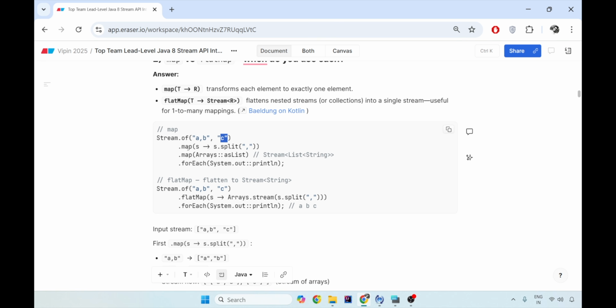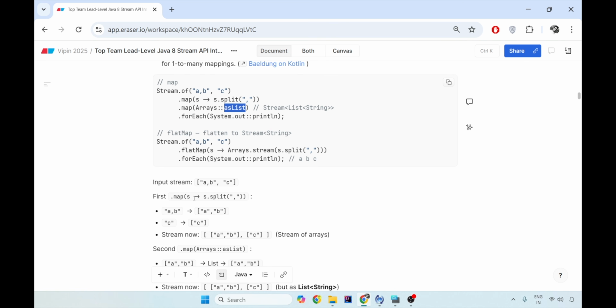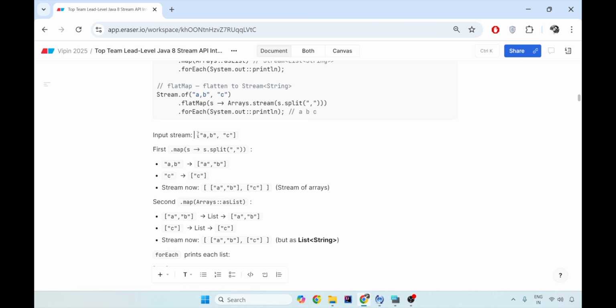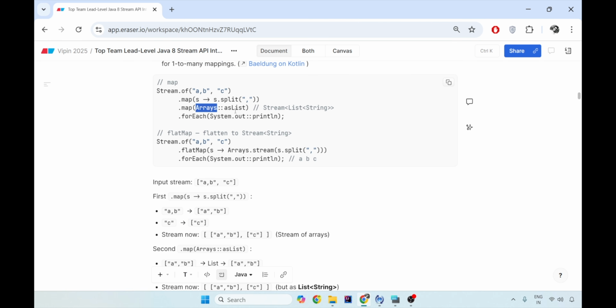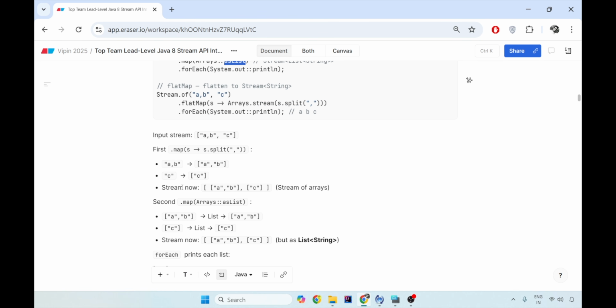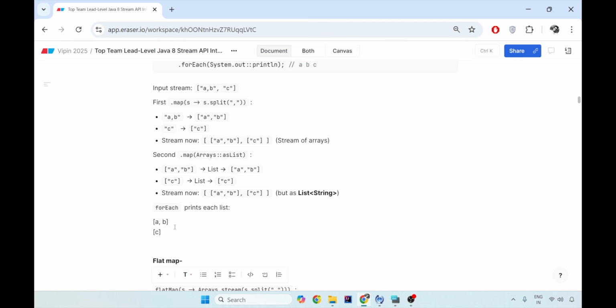So basically it is going to map and split with comma. Now, if you're using map and collecting it to a list, then your output becomes such that your input stream is this. Now you split with comma, so A, B becomes one element and C becomes another element of the array. Because here you are converting this array to a list, it now becomes a list of this. And now when you try to print it, it will be A, B and C.